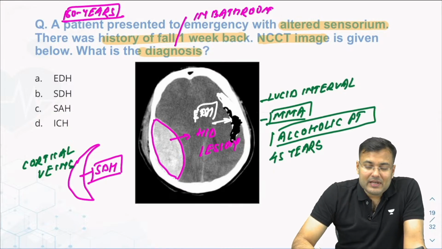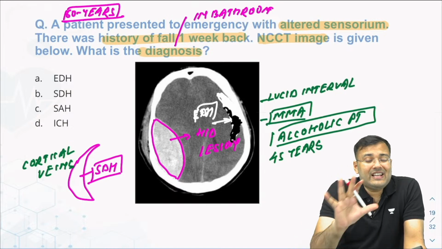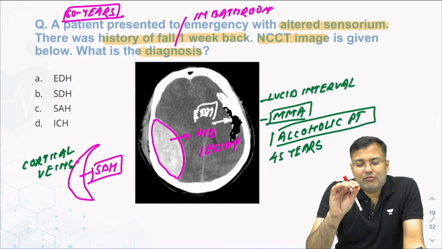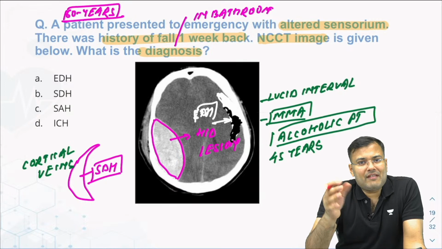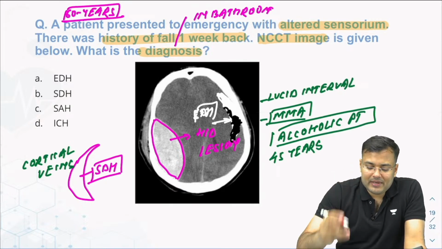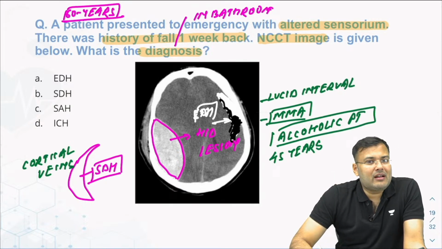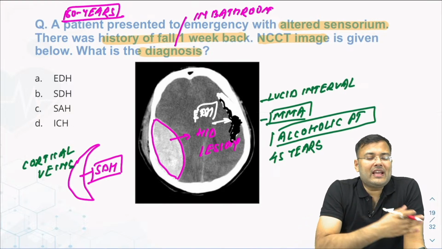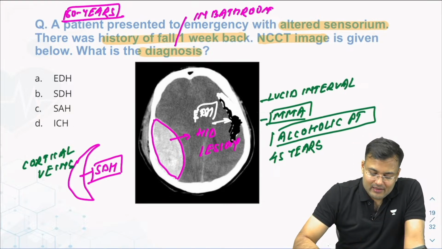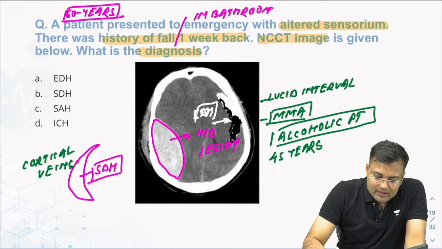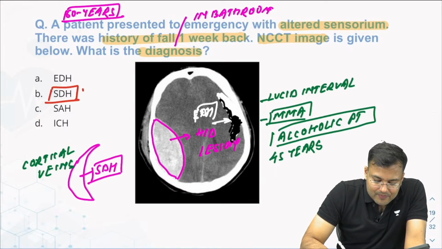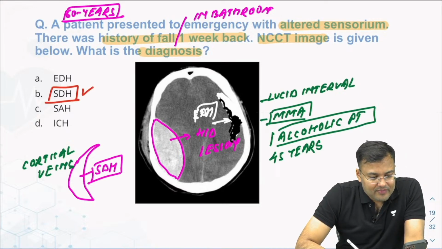And if the image was given and it was not very clear, there was an area which was having blackish appearance with some areas which are white, and it was looking like concavo-convex, that classical is SDH. So here the diagnosis will be SDH. Guys, it will be SDH.